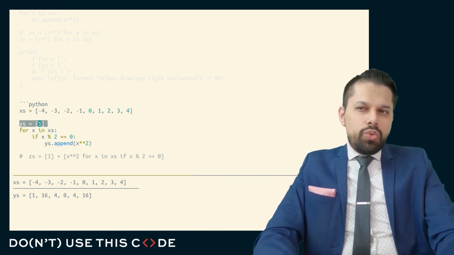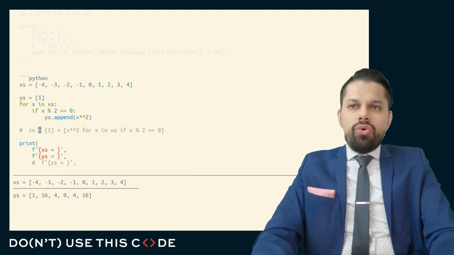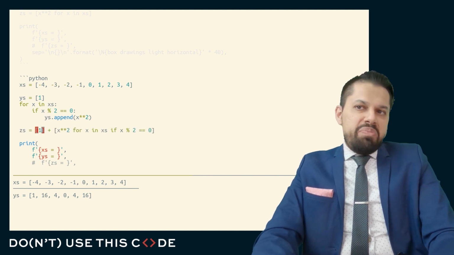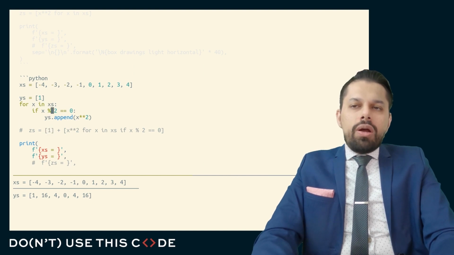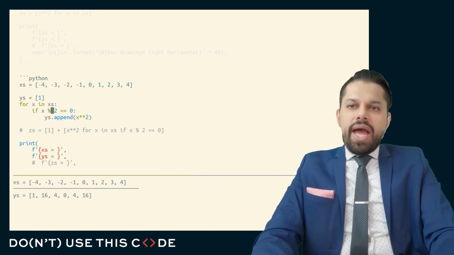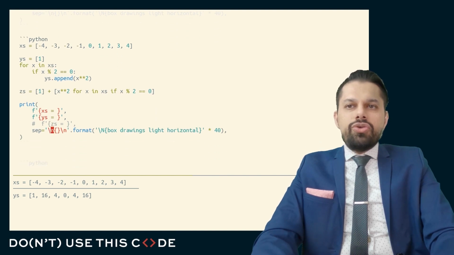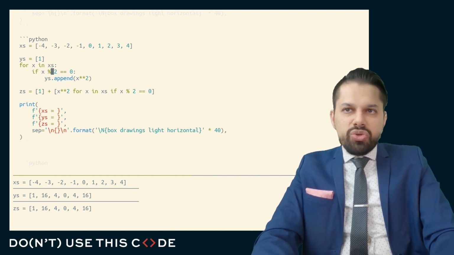Here, I've changed y's very slightly. I've added a seed element. And I could do that for my comprehension here and just say put one element at the beginning. And I've added a criteria, predicate, that indicates whether an element is added to y's. So if the elements are even, they're added. And so here we go. And here we can do the same thing in the comprehension. So we can add things like these kind of predicates. And we can do all sorts of things here.